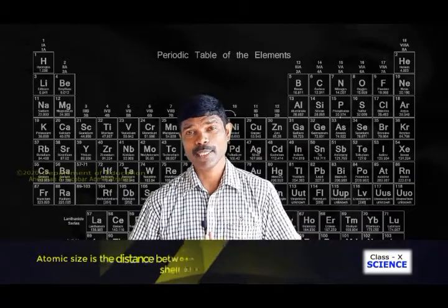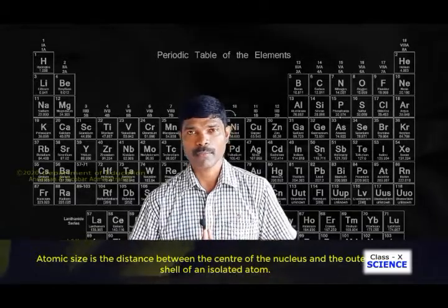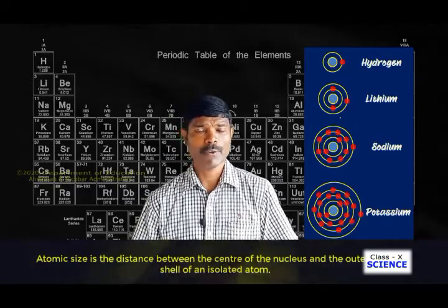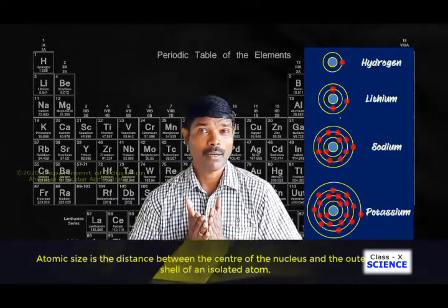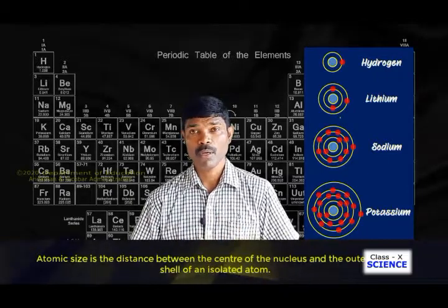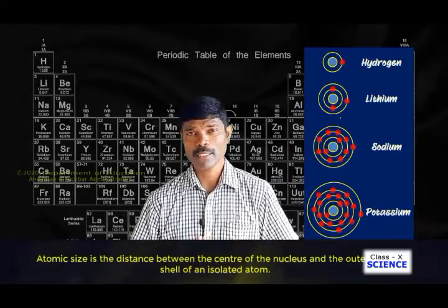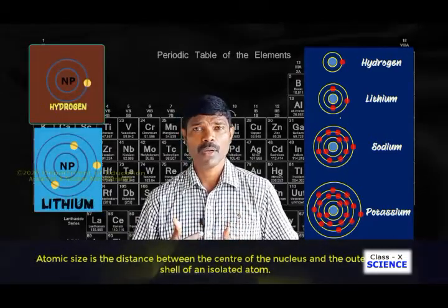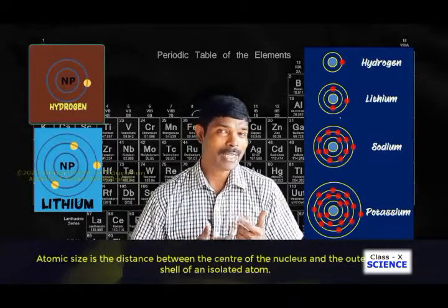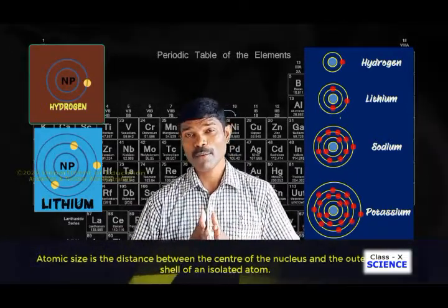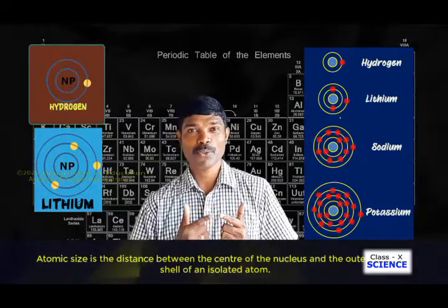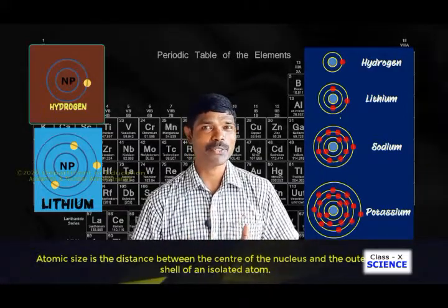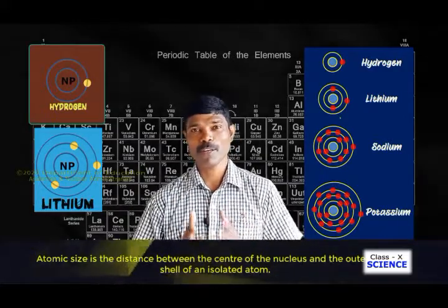The term atomic size indicates the radius of an atom. Now see here, the elements of the first group are mentioned here. From this you can easily see the radius of the elements, which one has more radius. In the first group, the first element, hydrogen, has only one shell. When you move down a group, across each period a new shell is being added, right? So the radius of elements keeps on increasing when you go down a group. So we can say that the atomic size increases when you move from top to bottom of a group.